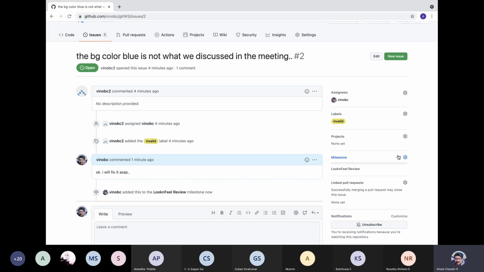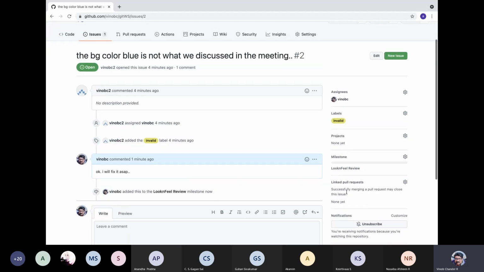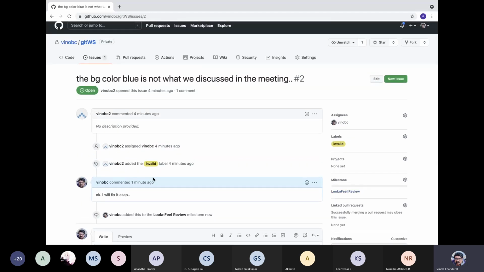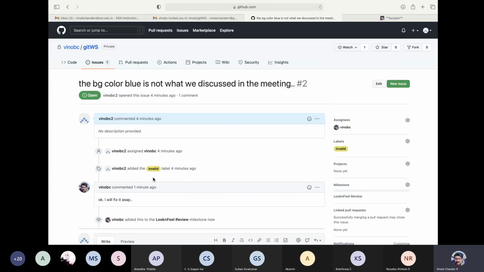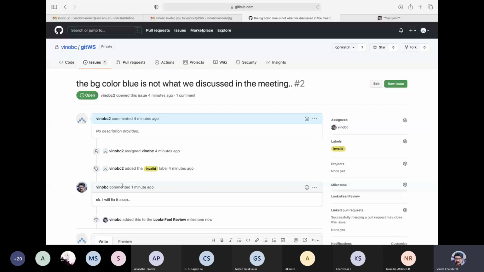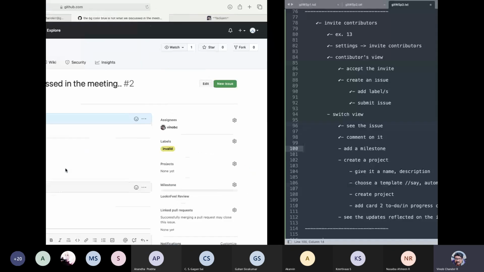Okay, so the milestone is look and feel review. You can actually link pull requests also, so linked pull requests can be specified here, but we are not doing that now. These are the things that you can do. You can do a conversation, you can specify a milestone, you can assign projects, and everybody will be able to see the reflections, okay?